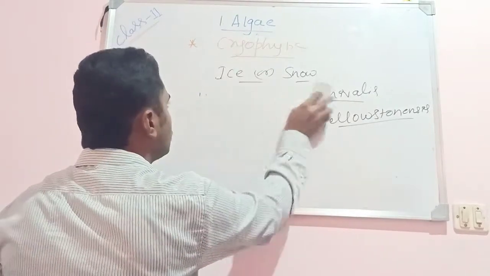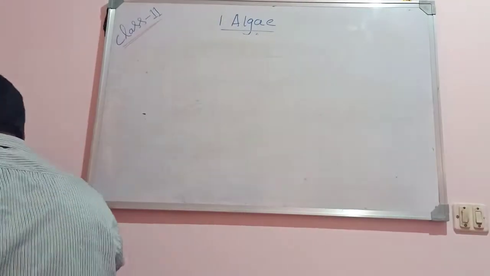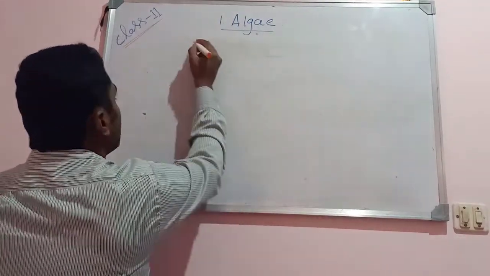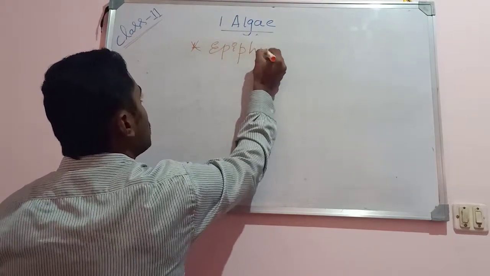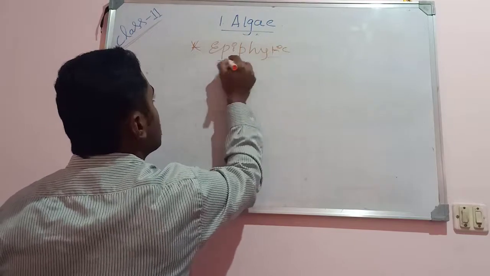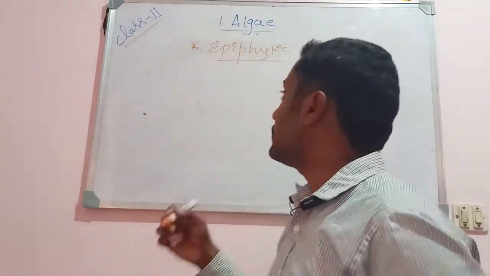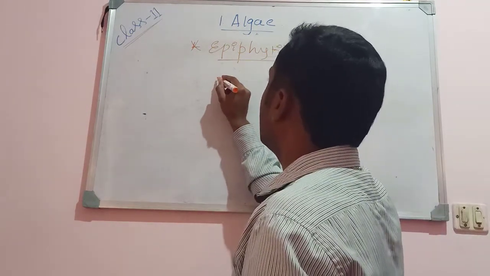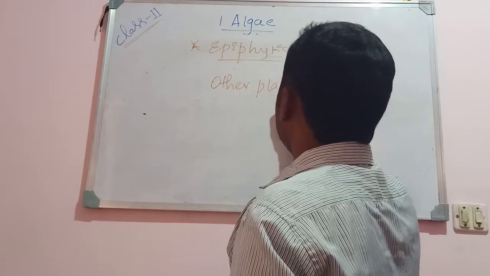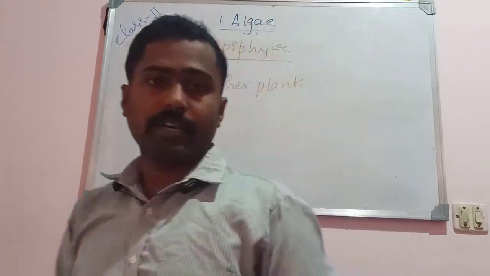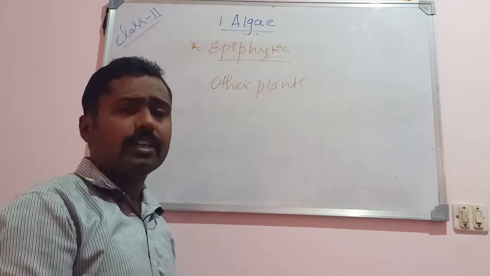Then the next unusual habitat: epiphytic algae. As the name itself suggests, epiphytes. Epi means above, phyta means plants. Epiphytic means the algae start growing on other plants. Other plants means the larger algae or the bryophytes or even the angiosperms.